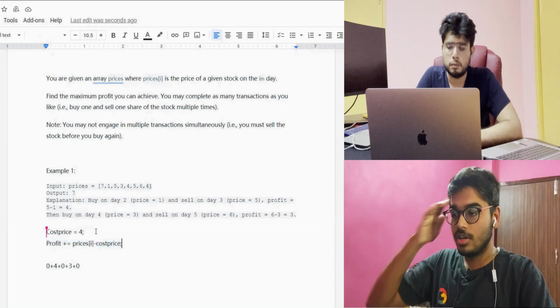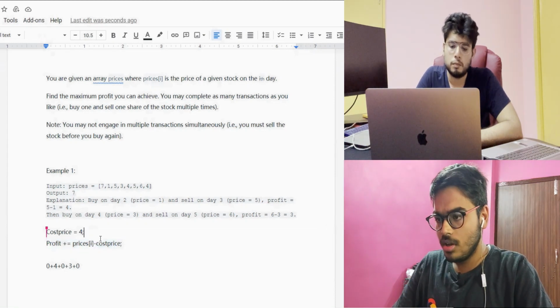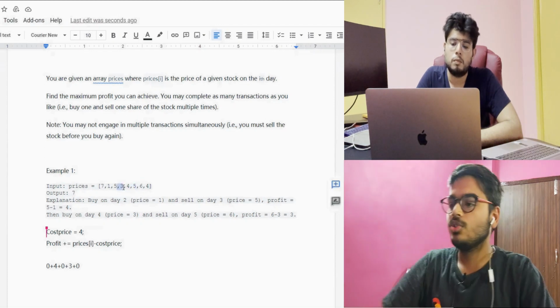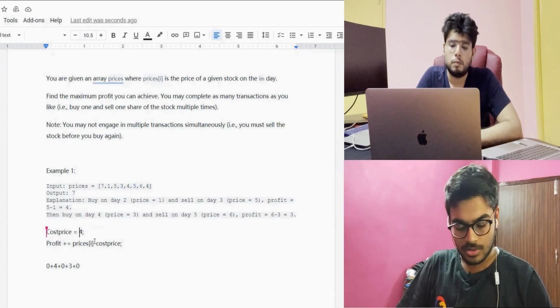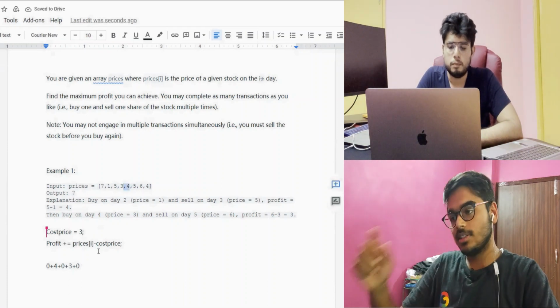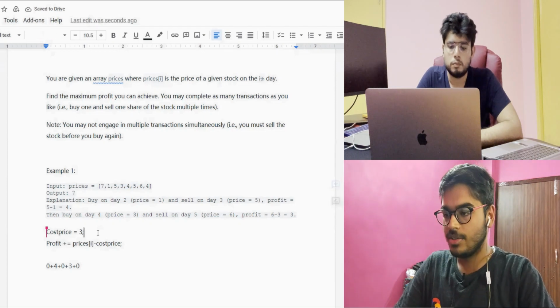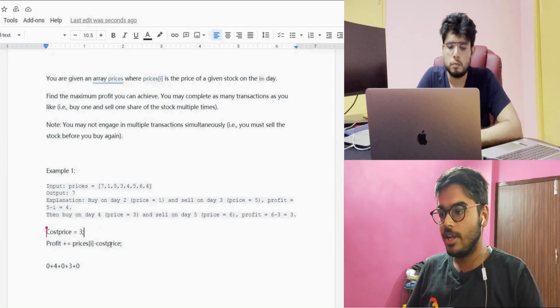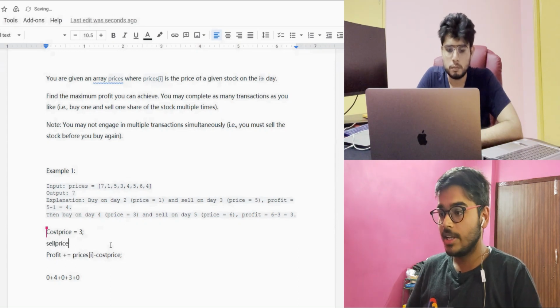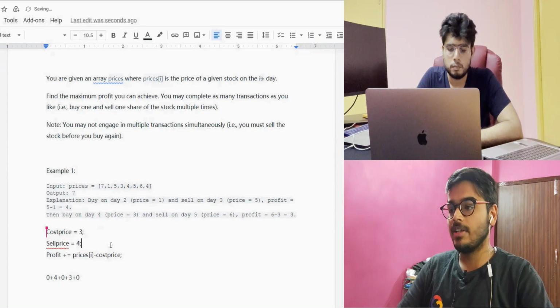So what I will be doing is, let's take this part only. When I reach this 3, I have updated the cost price as 3. Now I came to this 4. This 4 is greater than cost price. Okay, so let's take the selling price as well. I am updating the selling price as 4.